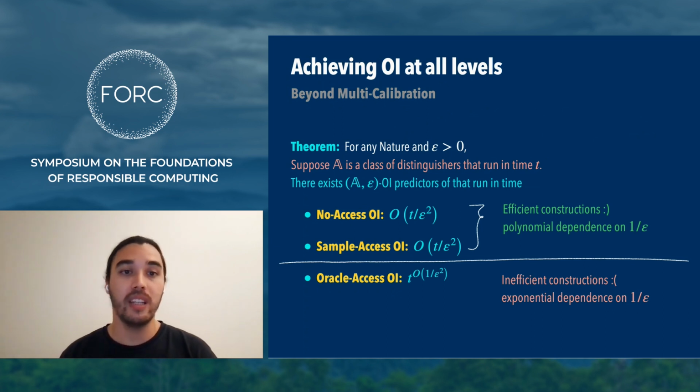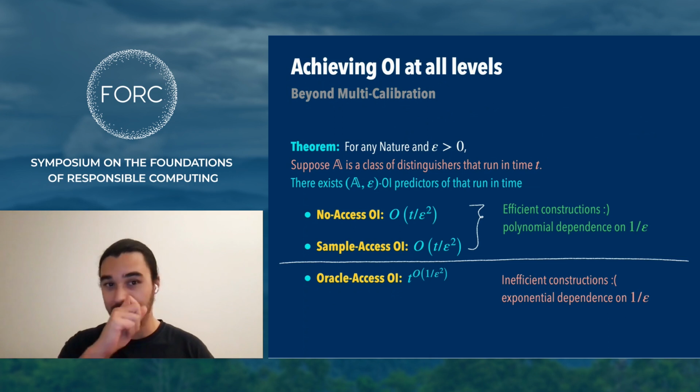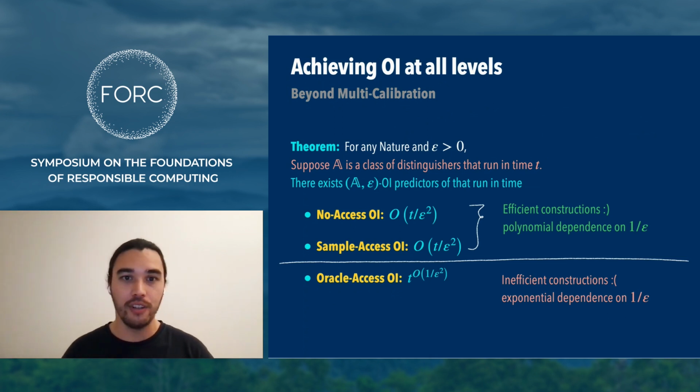It looks quite inefficient. Specifically, the complexity of the OI predictors that we can construct scales exponentially in the desired accuracy parameter. And so a really natural question to ask then is whether this inefficiency is showing up because we were lazy and just didn't find the best construction, or if there's something else going on here.